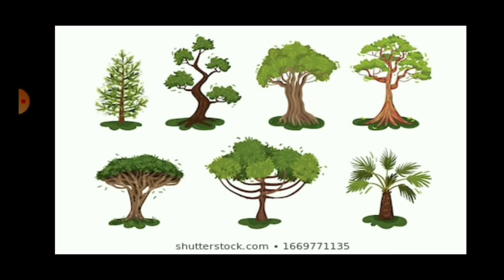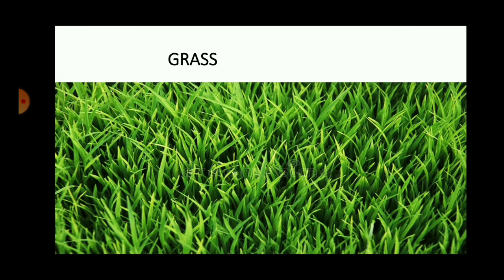Now in order to fulfill his needs, man started collecting various products from the plants in nature. There are various types of plants. As you can see in this slide, various types of plants are there on the surface of the land. Now plants are basically broadly classified into grasses. You can see the grass here.